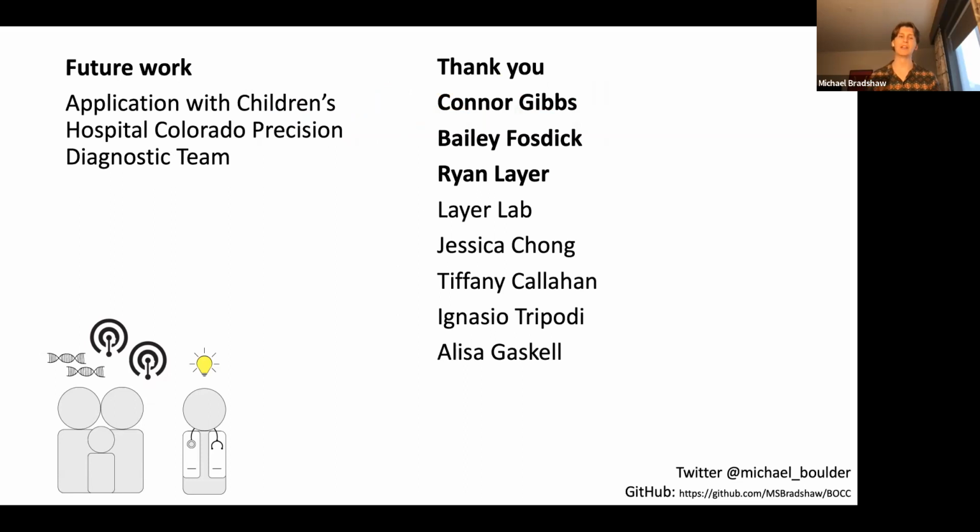As for future work, we have an ongoing collaboration with Children's Hospital of Colorado and their precision diagnostics team. We aim to eventually include this tool in their diagnostic pipelines.